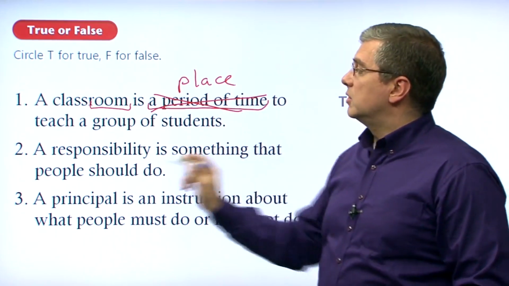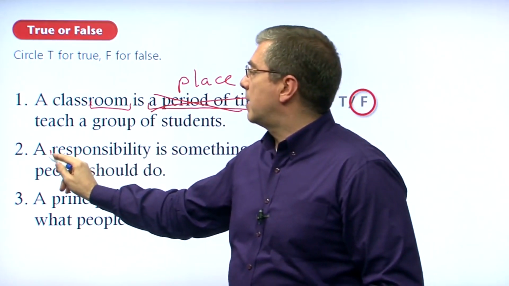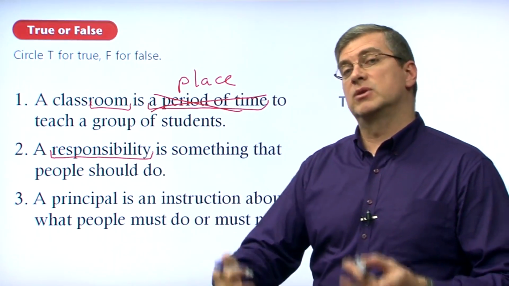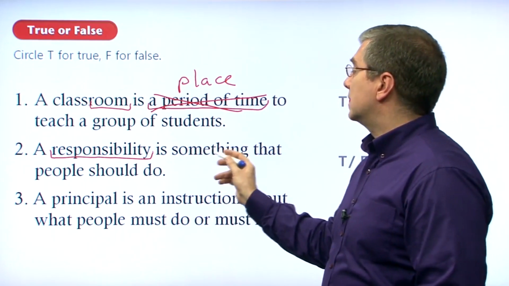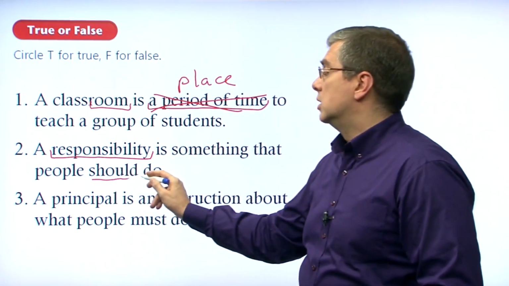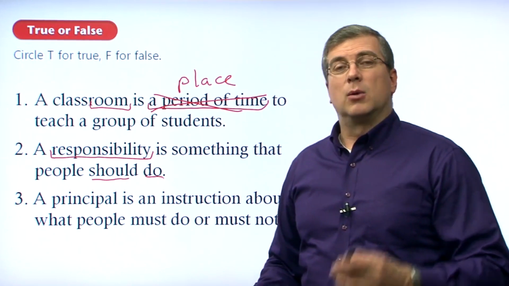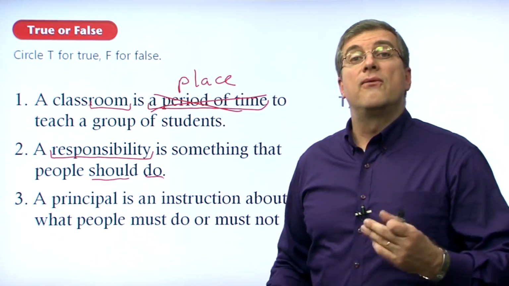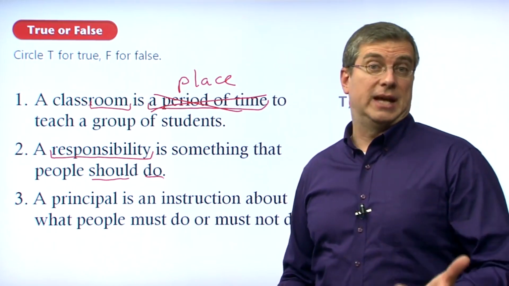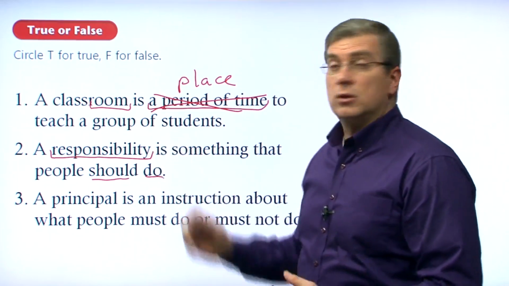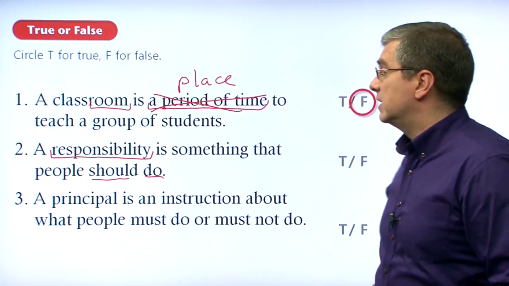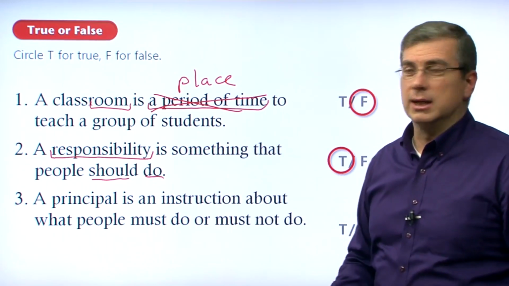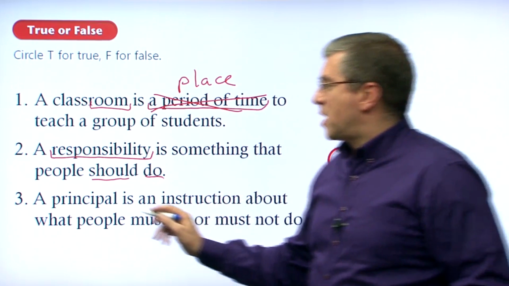Number two, a responsibility. Remember we talked about responsibility. What is your responsibility? There are different types of responsibilities. A responsibility is something that people should do. So for example, a responsibility could be wear your seatbelt. That's something you should do. Follow the rules at school. That's something you should do. So these are responsibilities, right? So this sentence is true. A responsibility is something that people should do. Absolutely.